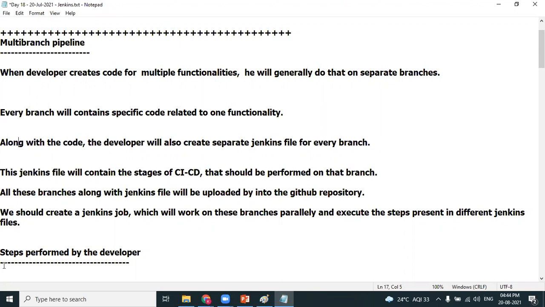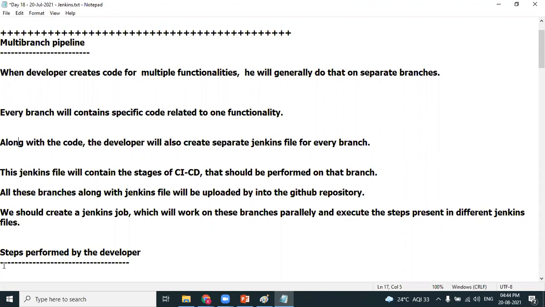Let me come back to the statement which I made initially. In the freestyle project we mentioned master, but that was by default, right? Yes. The moment you link a GitHub repository URL, by default it picks up the master branch, because there is no doubt every GitHub repository will have a master branch. So that's the reason it picks up the master branch. Is there any option to specify a child branch in the freestyle project? Yes, you can.